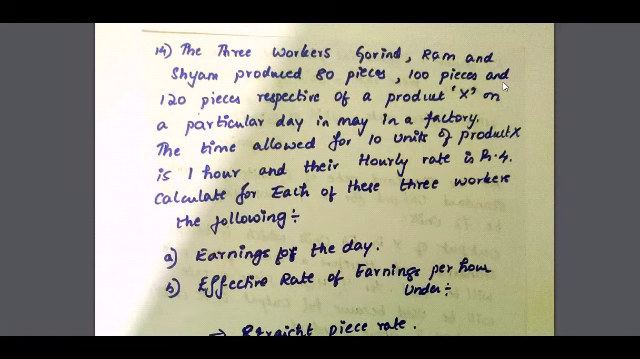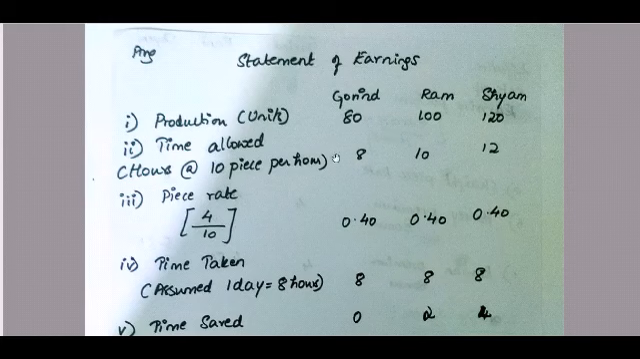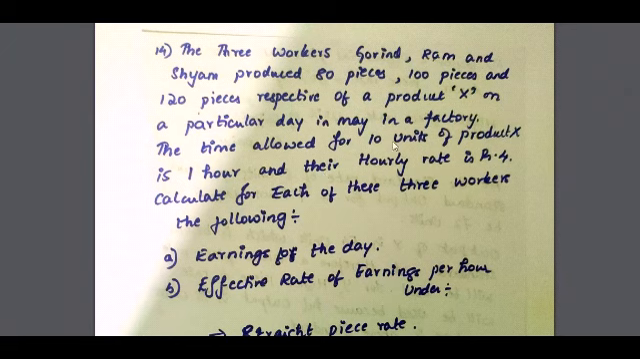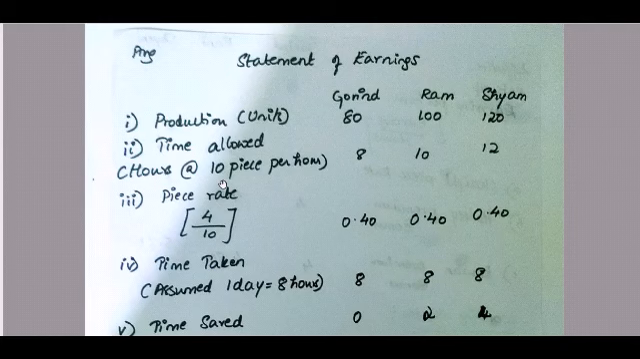80 pieces, 100 pieces and 120 pieces are produced by each of them in May in a factory. So production units is 80, 100 and 120. Time allowed is at 10 pieces per hour. So in the question they have given, right, the time allowed for 10 units is 1 hour. So in 1 hour they are supposed to produce 10 pieces.